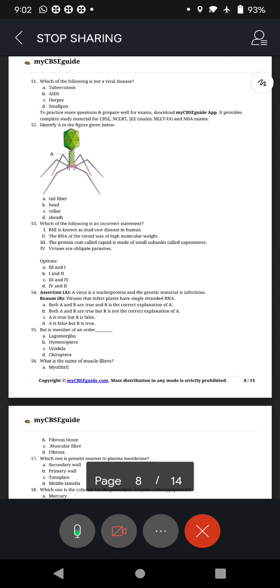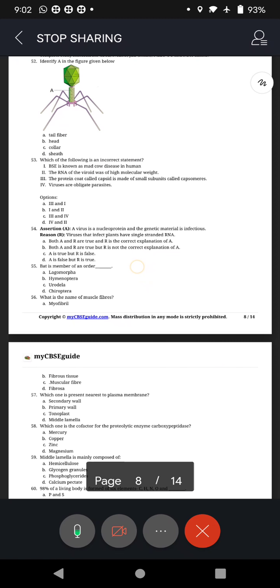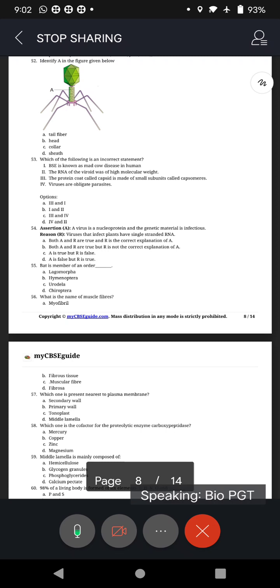Question 56, of course, all of you must have written correctly. A, myofibril. Muscle tissue is made up of elongated fiber-like structures called myofibrils. And you know, each myofibril is made up of 2 proteins, actin and myosin.